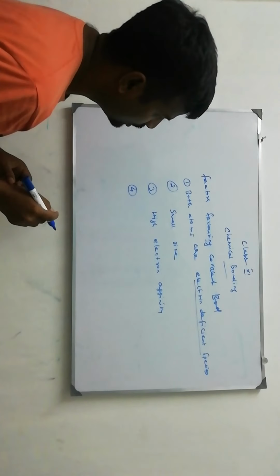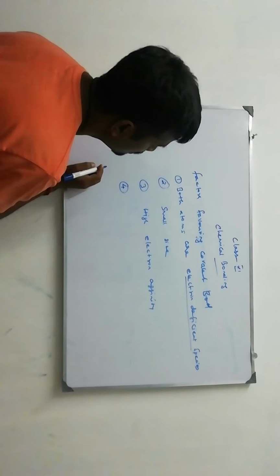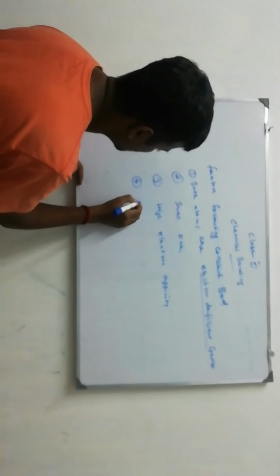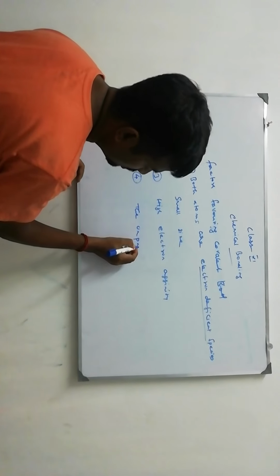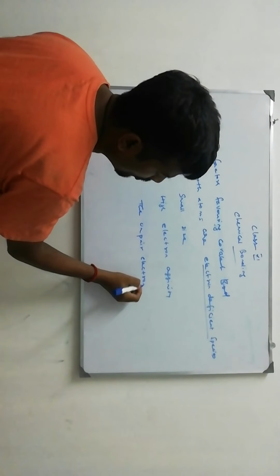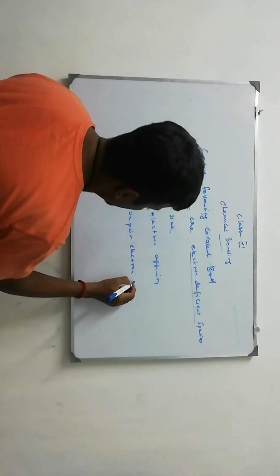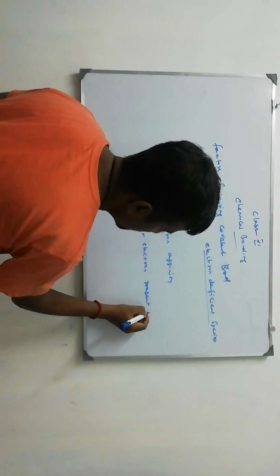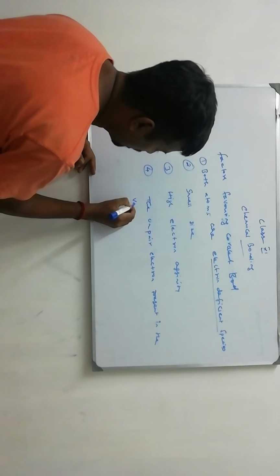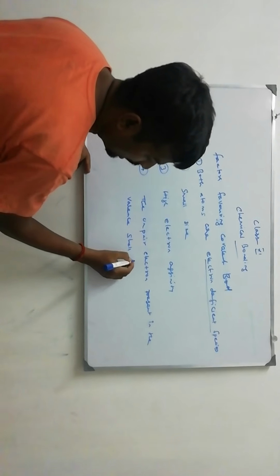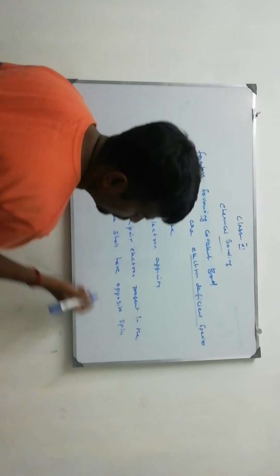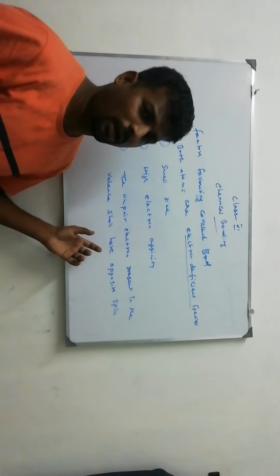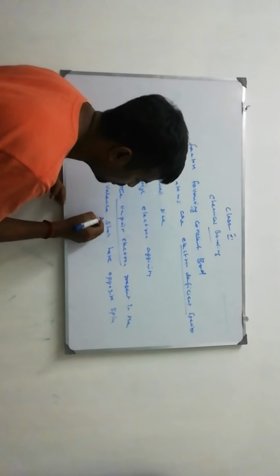Fourth one, they are having the valence electron, the unpaired electron present in the valence shell have opposite spin. See, one atom has clockwise spin, the other atom has anti-clockwise spin. Then only they form covalent bond.